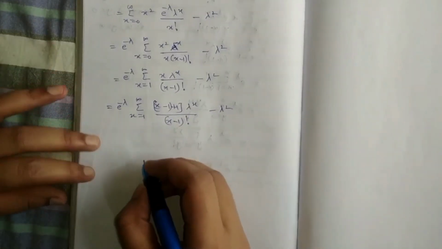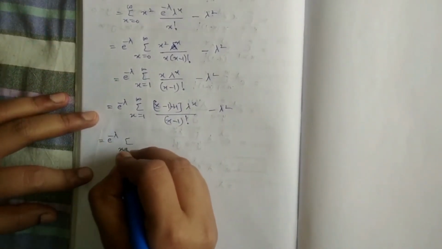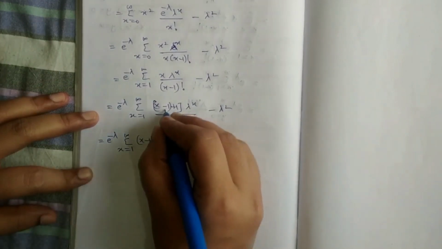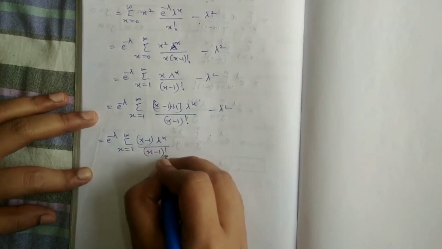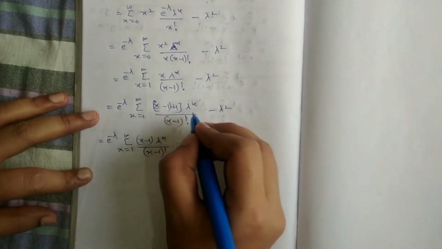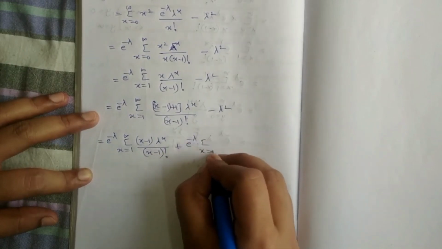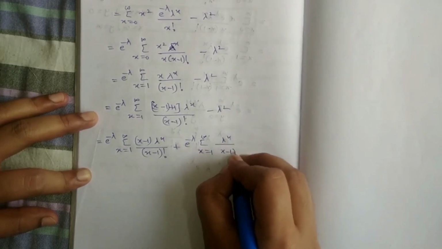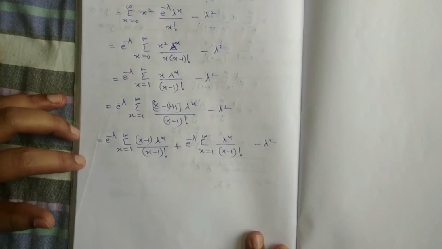So this will be e power minus lambda summation x from 1 to infinity x minus 1 into lambda power x by x minus 1 factorial, plus e power minus lambda summation x from 1 to infinity lambda power x by x minus 1 factorial, minus lambda square written as it is.